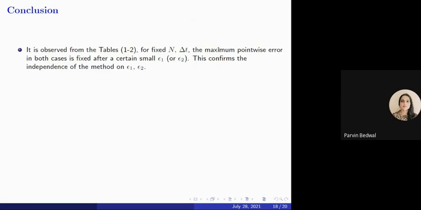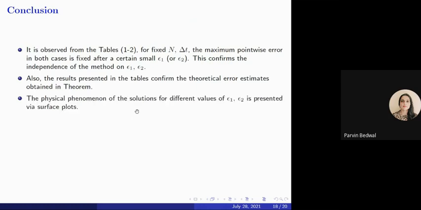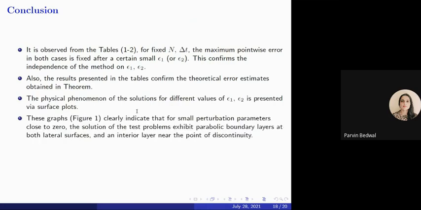So now I conclude the results. We have observed from the tables that for a fixed value of n and delta t, the maximum pointwise error in both cases is fixed after a certain value of epsilon 1 and epsilon 2, which confirms the independence of the method on the small parameters epsilon 1 and epsilon 2. Also, the results presented in the tables confirm the theoretical error estimates, and the physical behavior of the solution is shown by the surface plots.